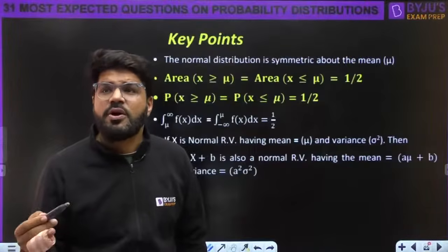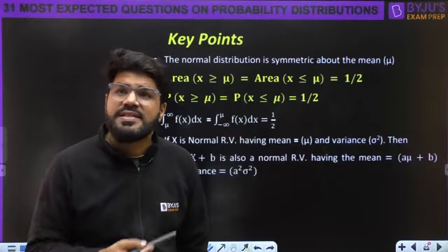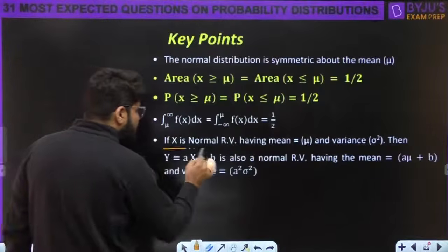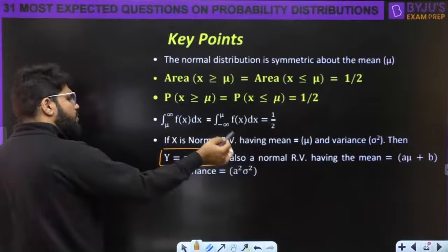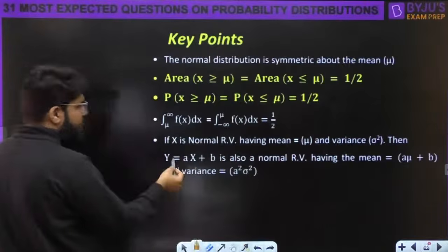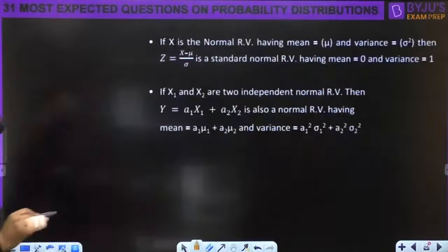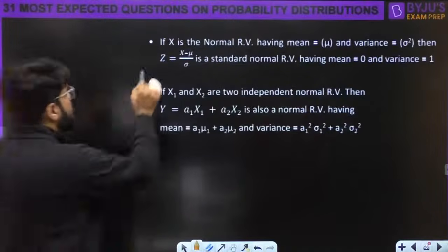Okay. If x is a normal random variable with mean mu and variance sigma square, why am I telling you these facts? Because from normal distribution, many of the questions are related directly to these facts. We will feel that, right? Then y is equal to ax plus b is also a normal random variable having the mean of a mean of x plus b, and variance is a square variance of x, right? Okay, now this is important.